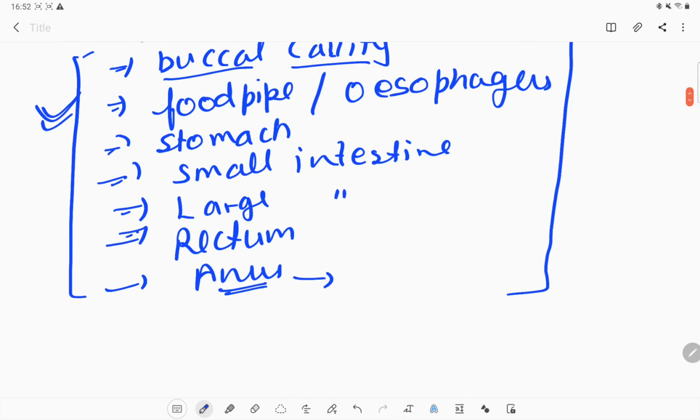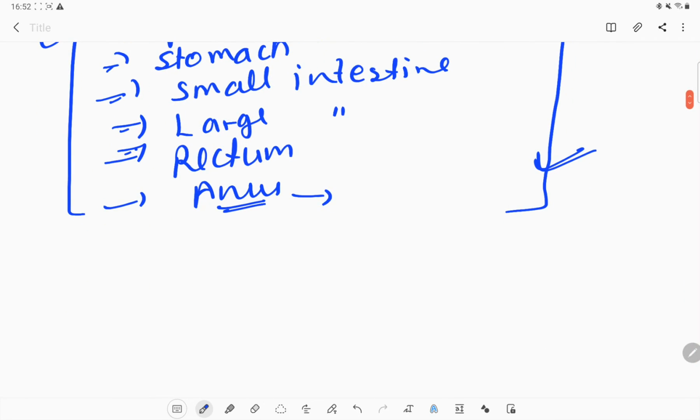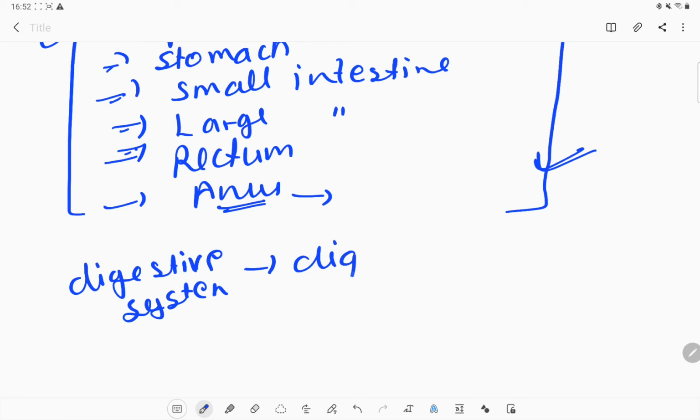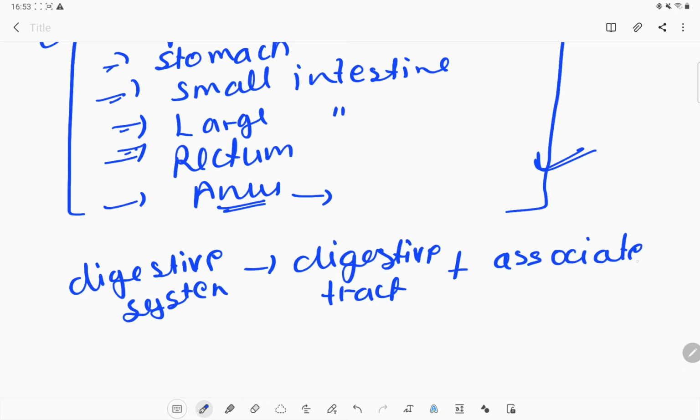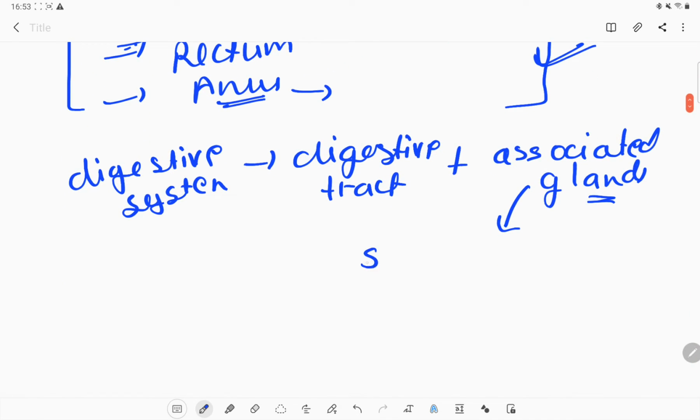Okay, can we say that the digestive tract is the digestive system? No. The digestive system not only consists of the digestive tract, it also requires some other things: the digestive tract plus some associated glands. So what are the associated glands? Like the salivary glands, which are present in our mouth.